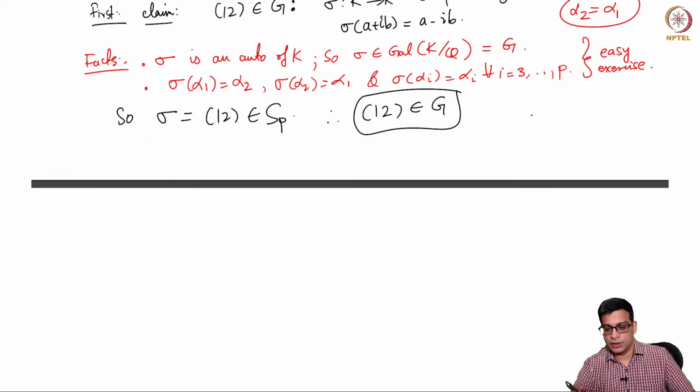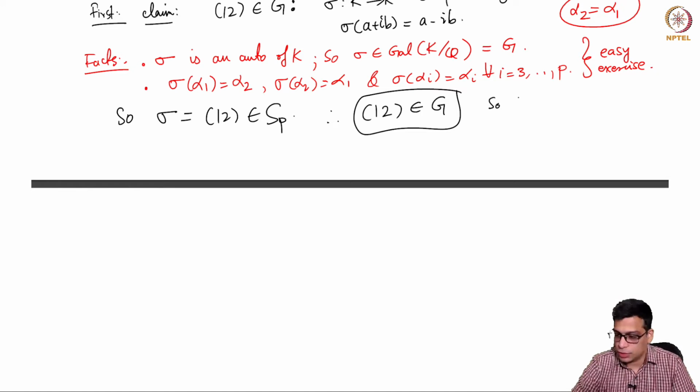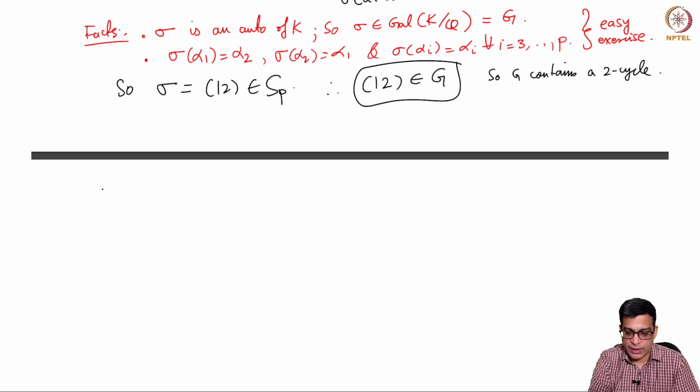So this is in T. So G contains a 2 cycle. So G contains a transposition, or a 2 cycle. Now next I am going to argue that it also contains a P cycle.